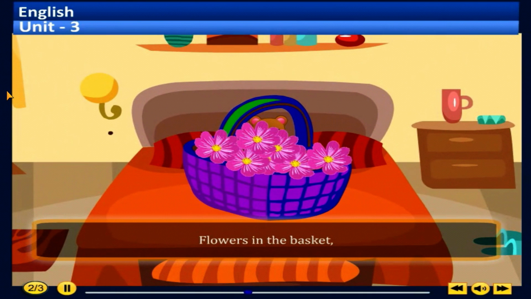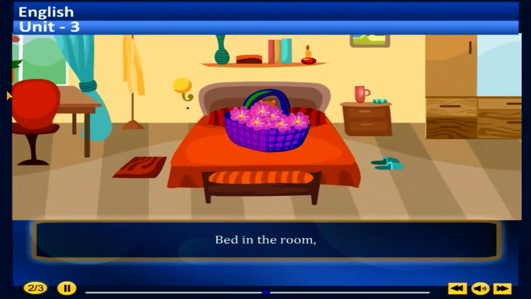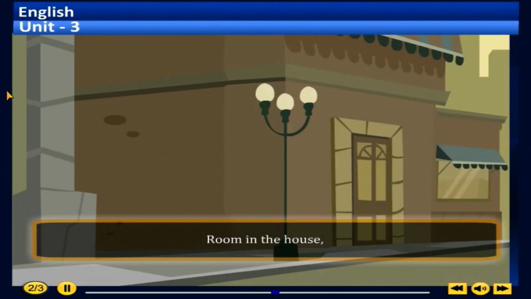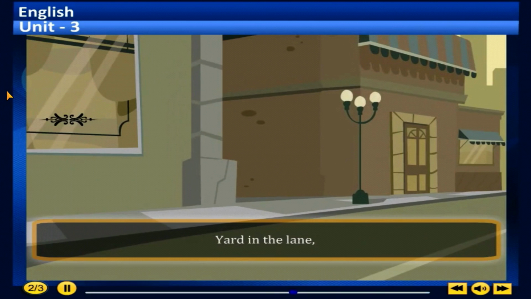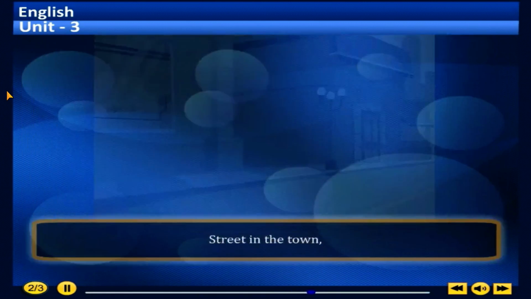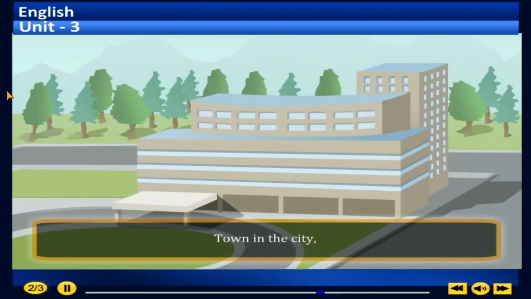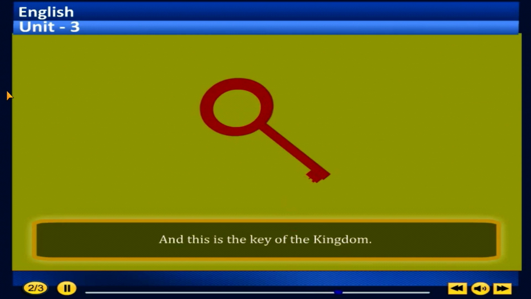Flowers in the basket, basket on the bed. Bed in the room, room in the house. House in the yard, yard in the lane. Lane in the street, street in the town. Town in the city, city in the kingdom. And this is the key of the kingdom.